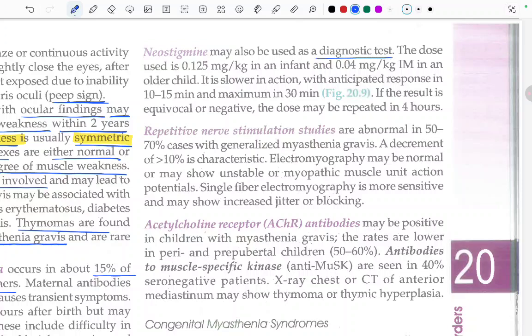The dose used is 0.125 mg per kg in an infant and 0.04 mg per kg IM in older children. It is slower in action with anticipated response in 10 to 15 minutes and a maximum in 30 minutes. If the result is equivocal or negative, the dose may be repeated in 4 hours.